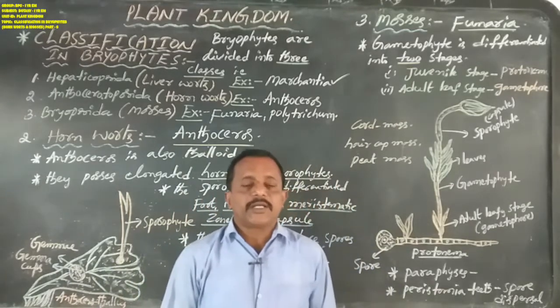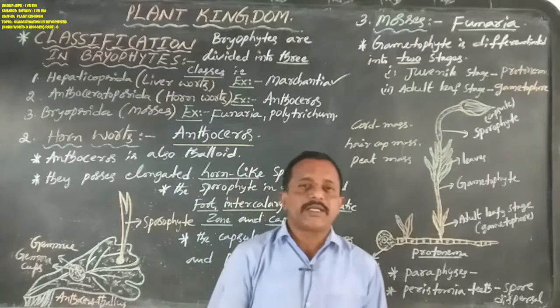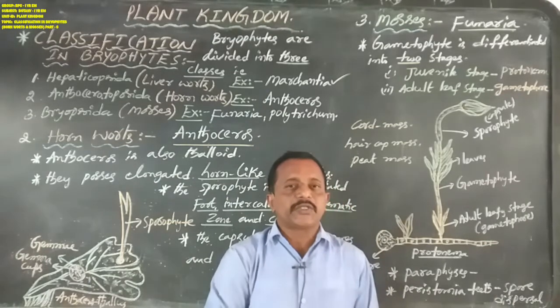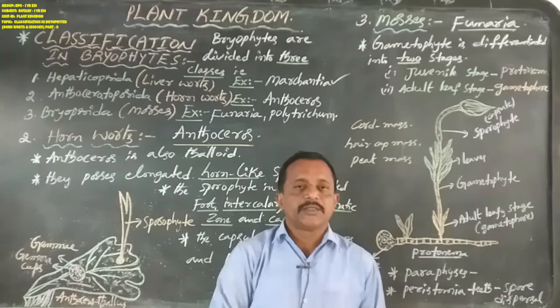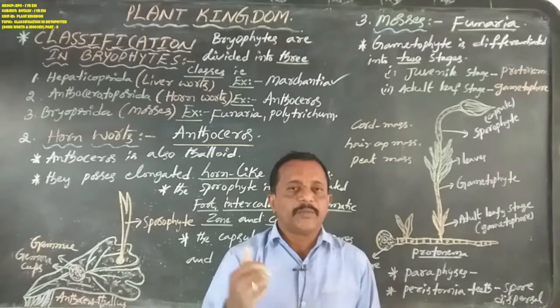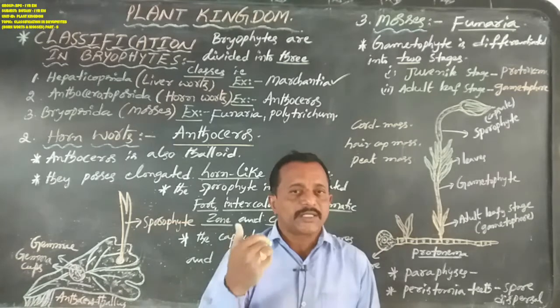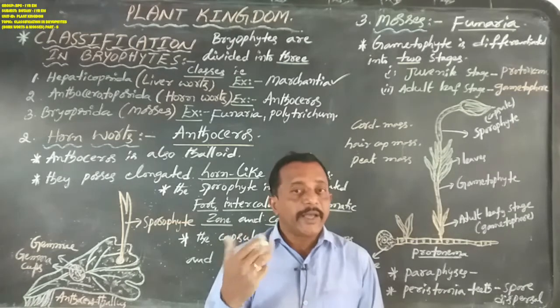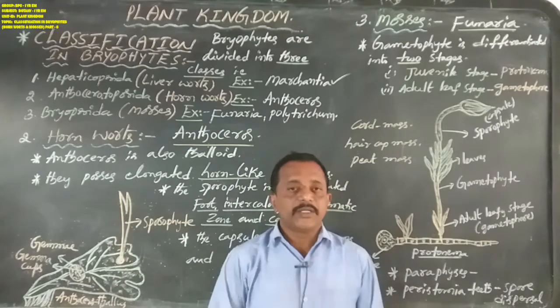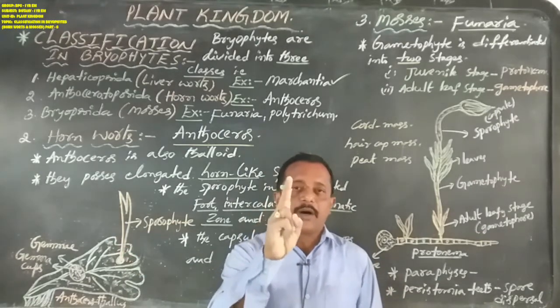The Marchantia thallus contains a male sex organ and a female sex organ, and after some time a sporophyte is produced. In Marchantia, the sporophyte is not expressed externally, but in Anthoceros the sporophyte is expressed externally, and it appears as a horn-like structure.